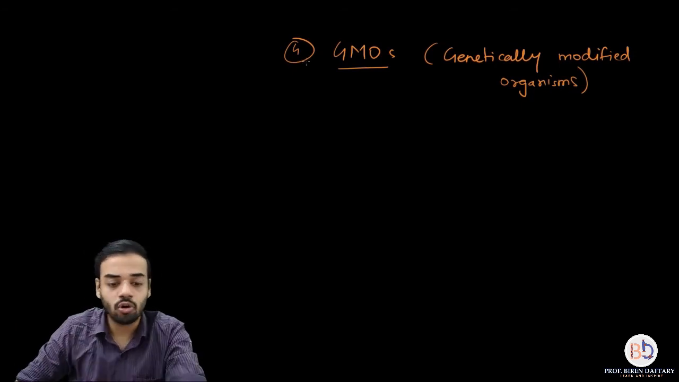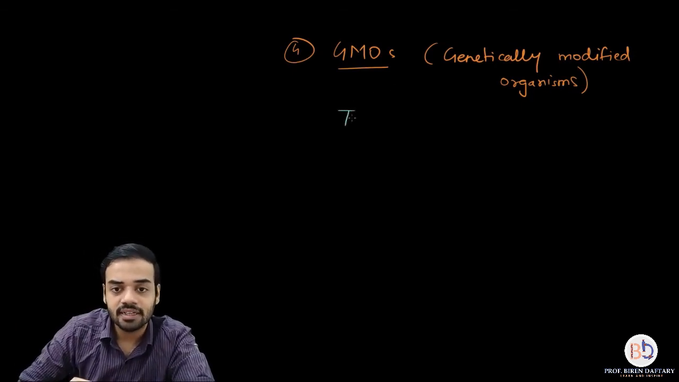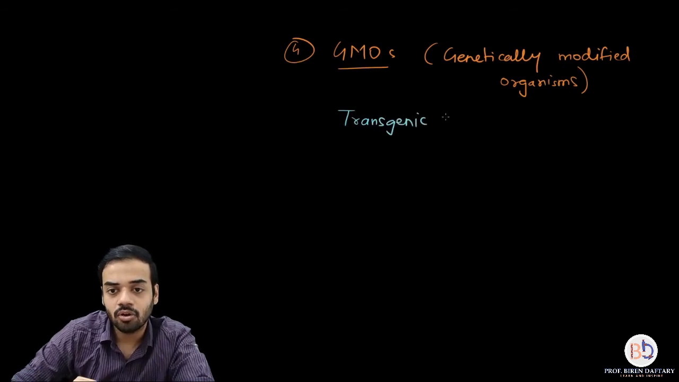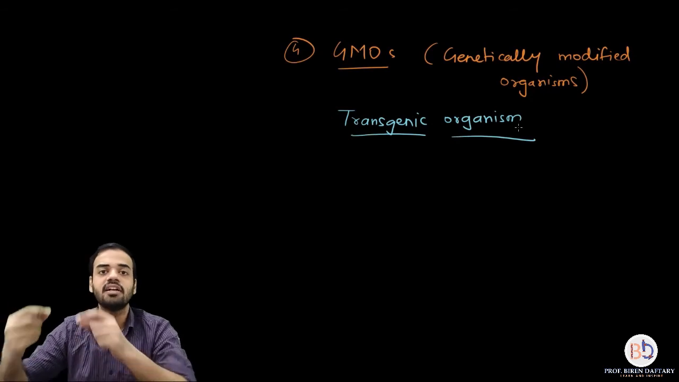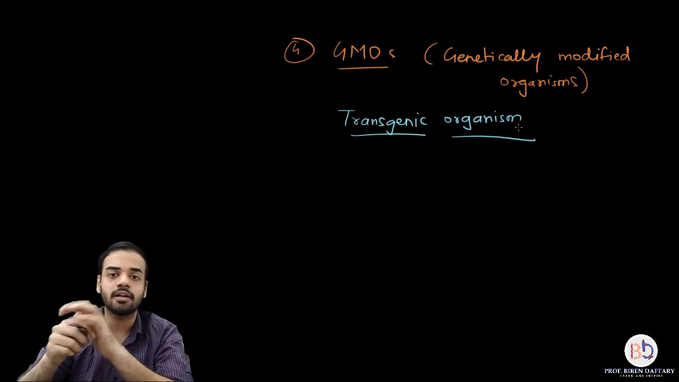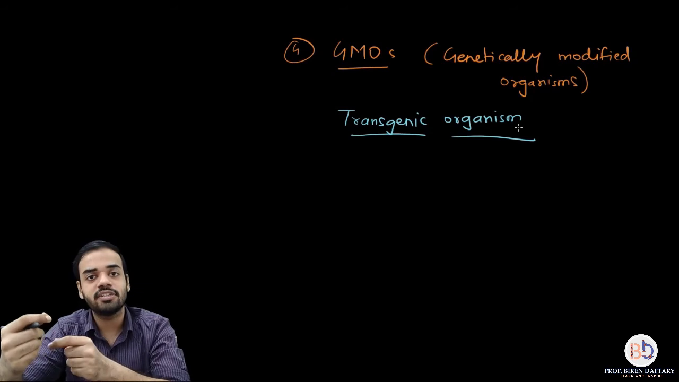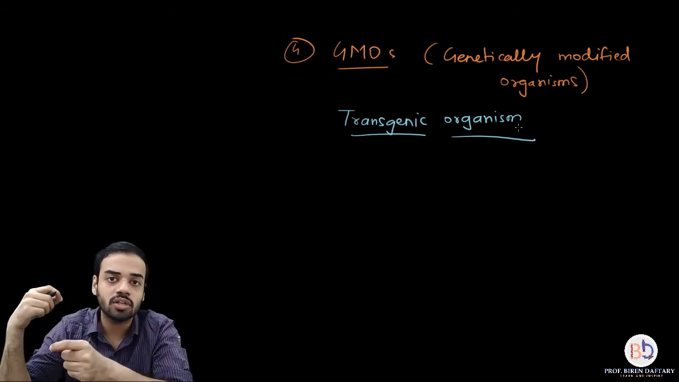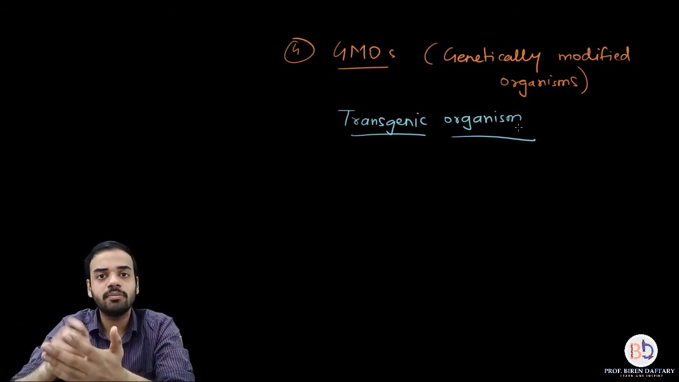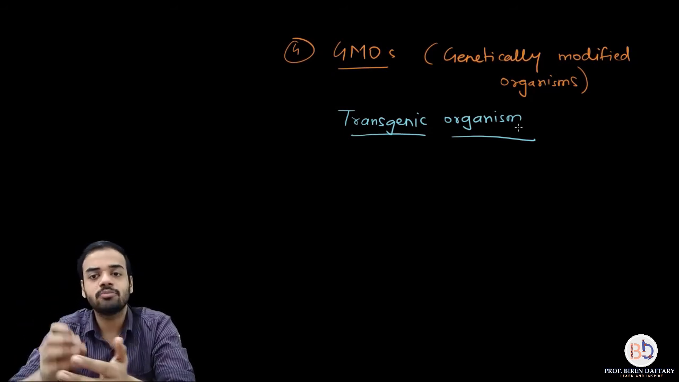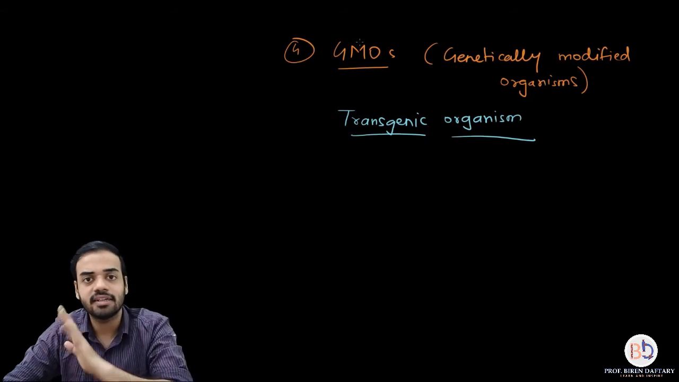These are also called transgenic organisms. Please remember this term. If you have inserted a gene into a plant, then it is called a transgenic plant. Transgenic means transfer of a foreign gene into a plant. Or transgenic animals, where you are transferring a foreign gene into an animal. Is this clear? I hope the meaning of genetically modified organisms or transgenic organisms is clear.